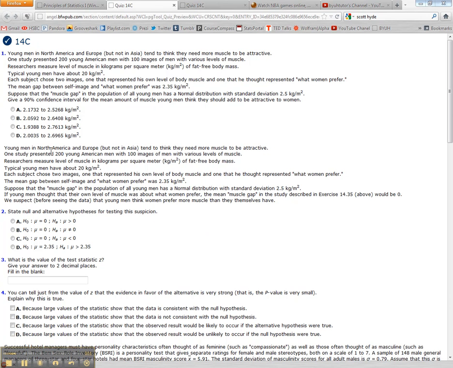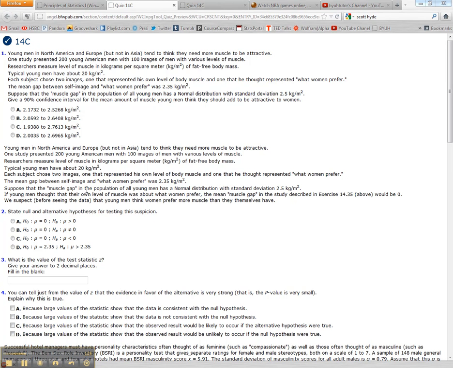So it says young men in North America and Europe, but not in Asia, tend to think that they need more muscle to be attractive. It's very interesting. One study presented 200 young American men with 100 images of men with various levels of muscle. Researchers measured level of muscle in kilograms per square meter of fat-free body mass. Typical young men have about 20 kilograms per square meter. Each subject chose 2 images, one that represented his own level of body muscle and one that he thought represented what women prefer.